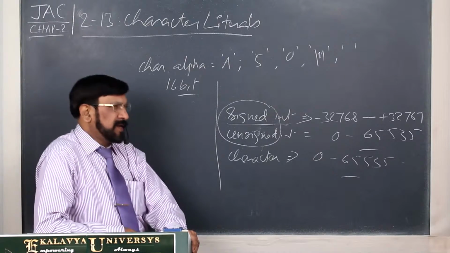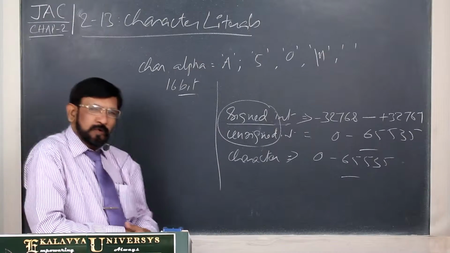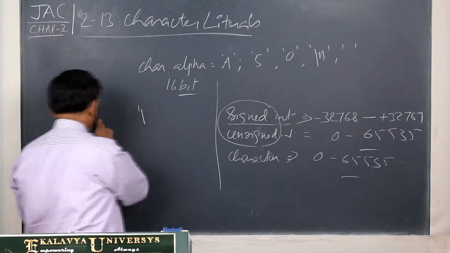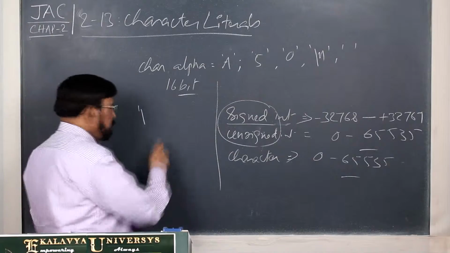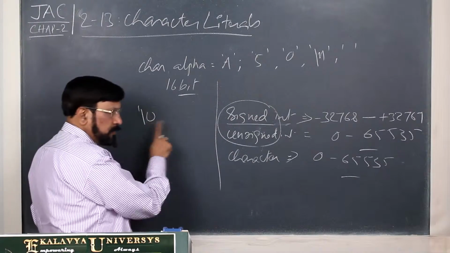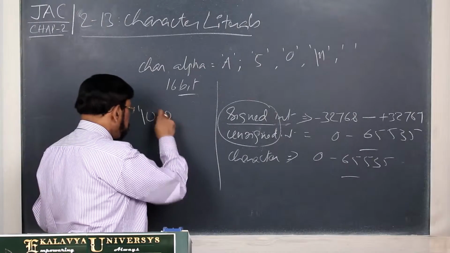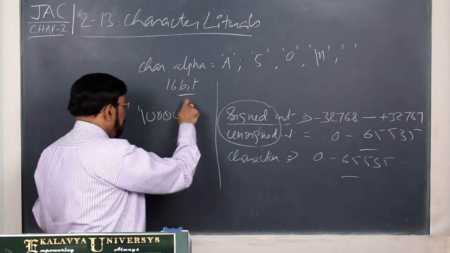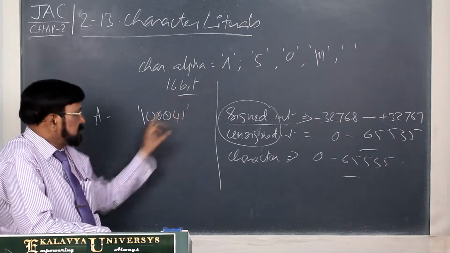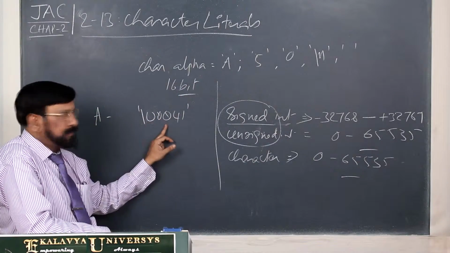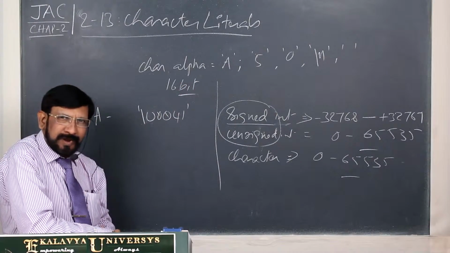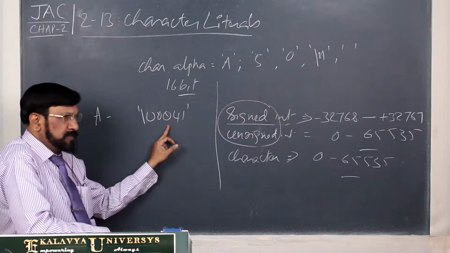And one more thing I have to tell you: Unicode characters. Unicode characters, I explained in the previous topics. Suppose A is there. The equivalent Unicode character is \u followed by 4 digits, 0041. This is a Unicode character. Unicode character literal: wherever you are using A, you can use this one. No error will come. Instead of A, you can use this.